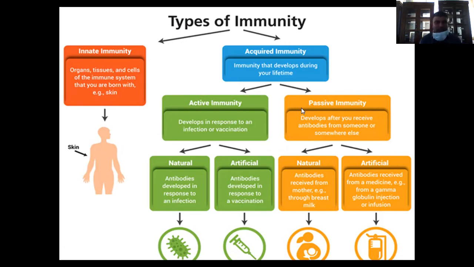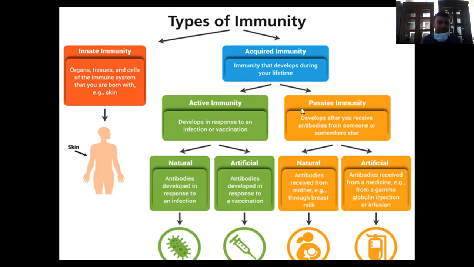In natural active immunity, antibodies develop in response to an infection. You can see this in the slide. In artificial, antibodies develop in response to a vaccination.